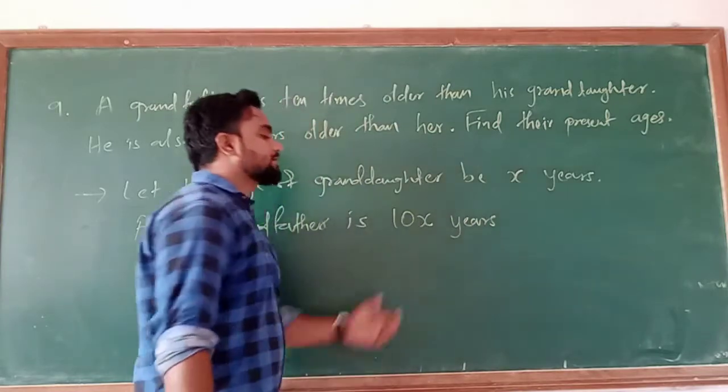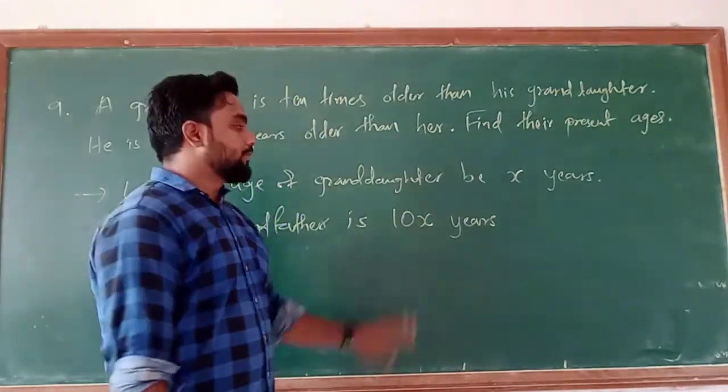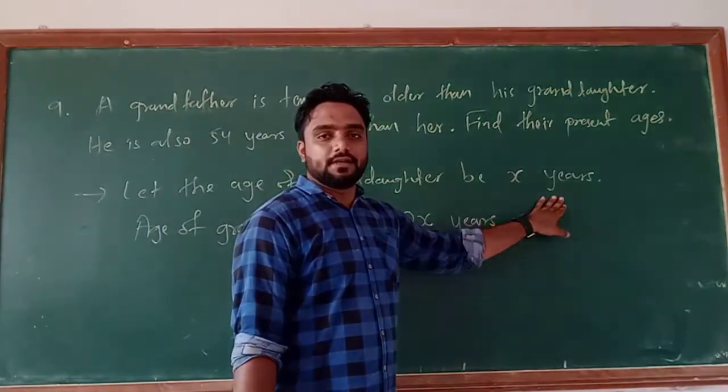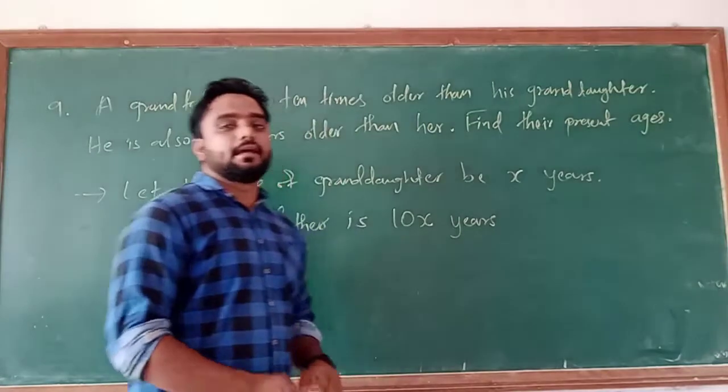I can write it as 10 multiplied by x, or you can write it as 10x also. So the age of the granddaughter is x years, and for the grandfather it is 10x years.